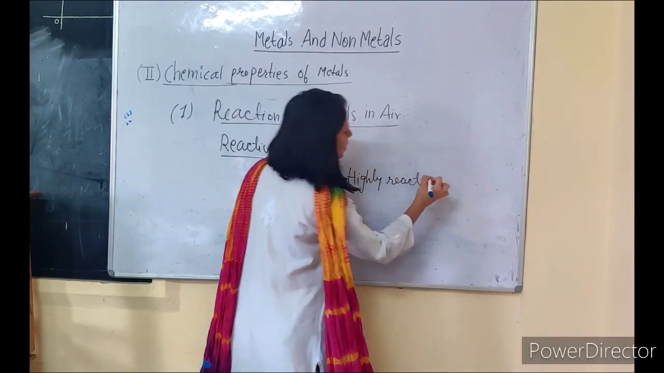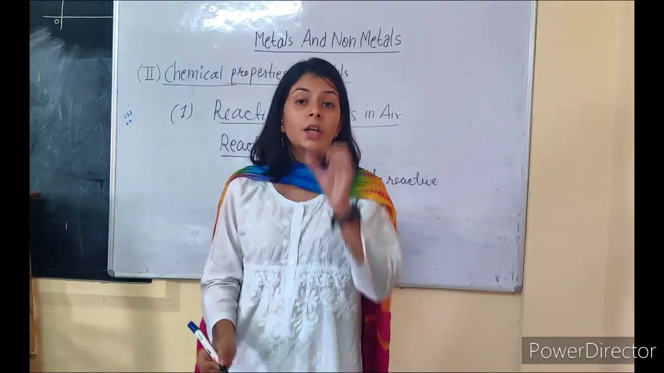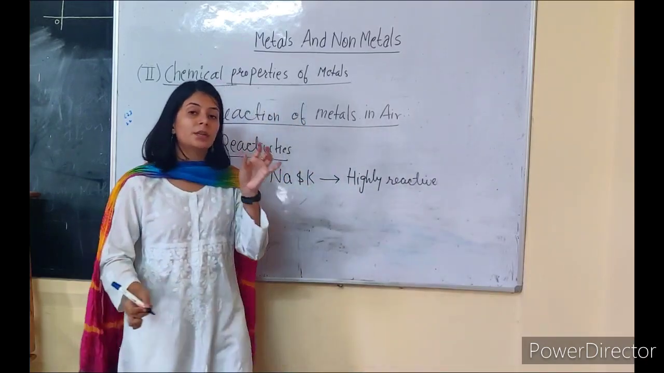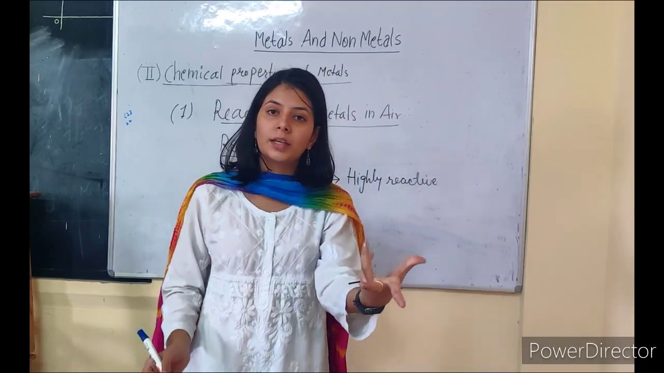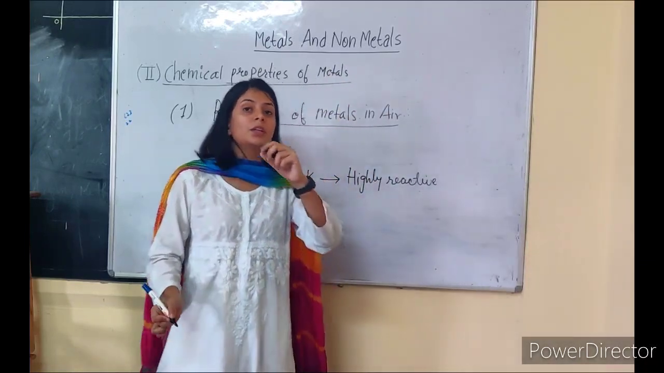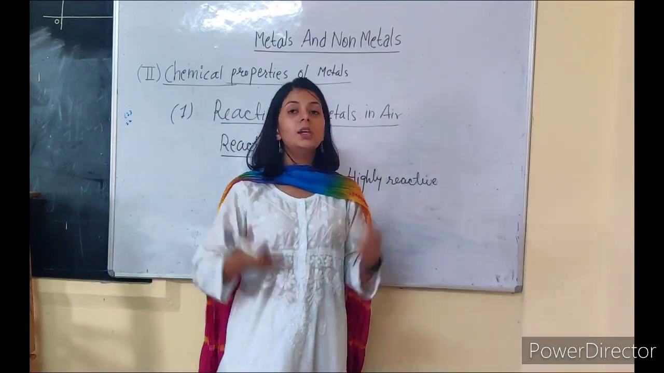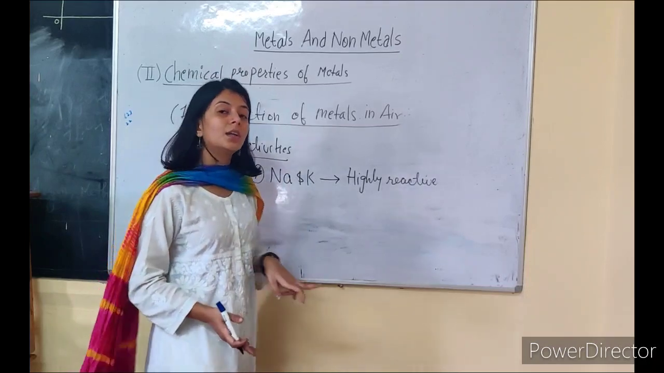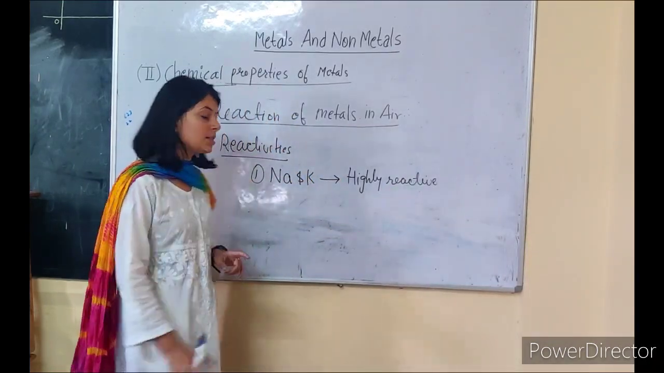They are highly reactive to oxygen, and they are so reactive that to prevent accidental fire, these two metals, sodium and potassium, are kept immersed in kerosene. The moment they come into the atmosphere and react with the atmospheric air, they will start to shoot into flames. So to prevent accidental fire, they are immersed in kerosene because they are highly reactive to oxygen.